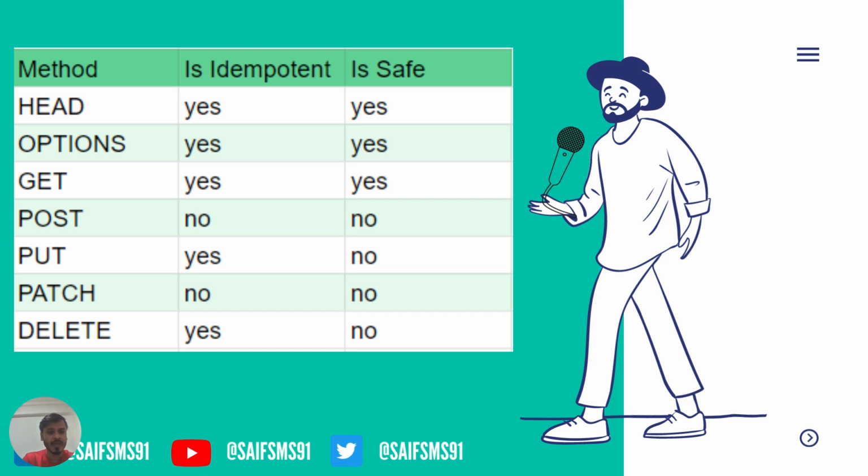If we take the example of DELETE, no matter how many times you hit the endpoint for the DELETE method, you are going to get the same result. But this result is only going to change once, when it is hit the first time, and after that you are going to get the same response. So only once the response is going to change, and afterwards if you hit it multiple times it is not going to change. That's why DELETE is idempotent but is not safe.